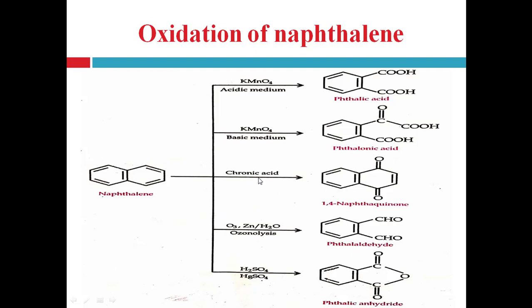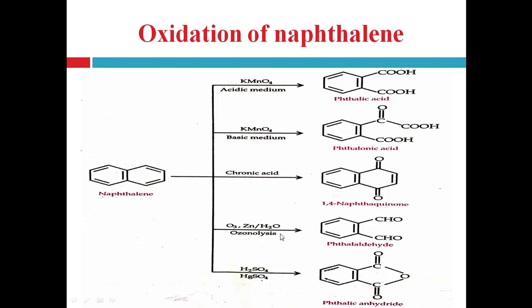Next, naphthalene in presence of chromic acid is oxidized to the 1,4-naphthaquinone, right? In presence of chromic acid, naphthalene is oxidized to the 1,4-naphthaquinone.